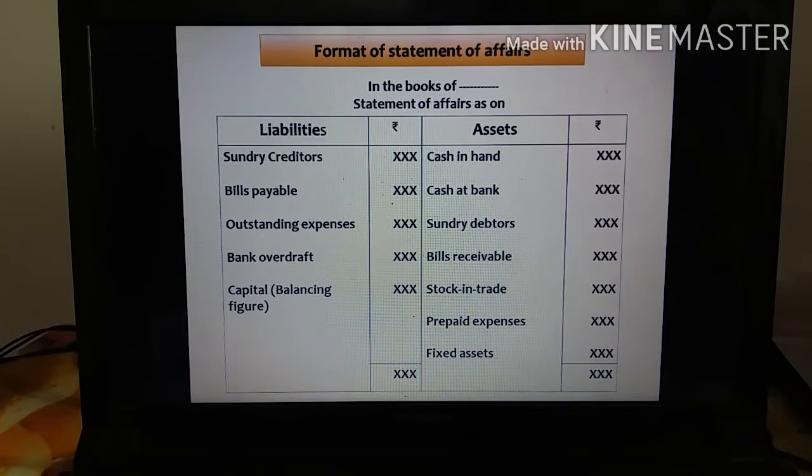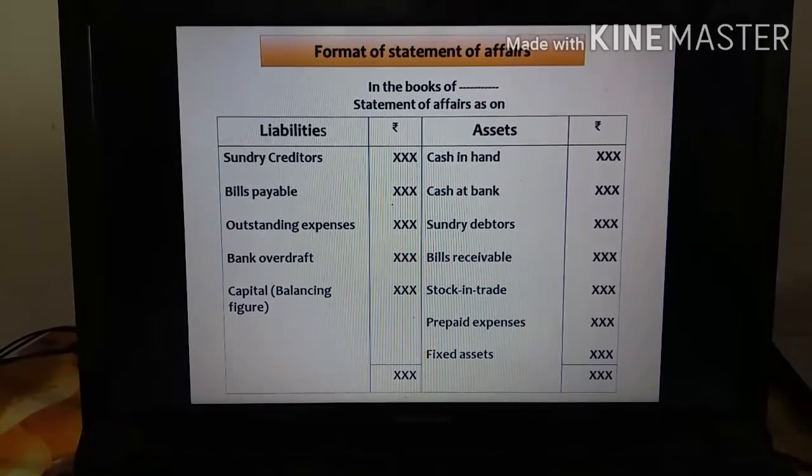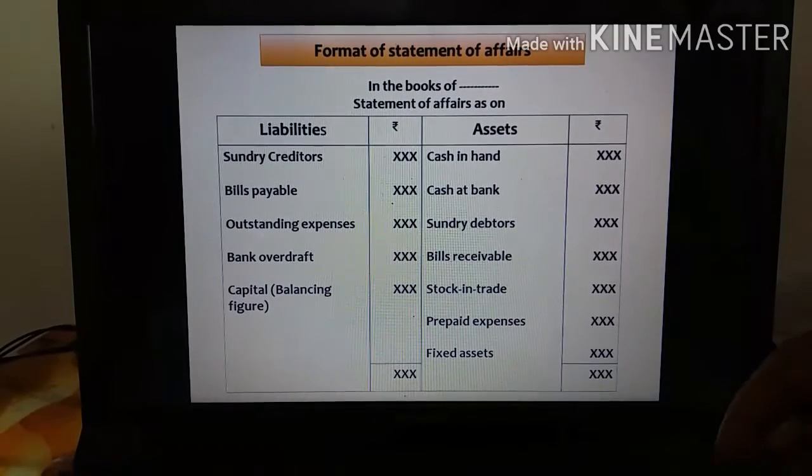Again, I tell you, please open the format in your ledger note on the double side. Don't open a statement of affairs on a single side. If you open a single side, you won't get any marks. So you must open a statement of affairs on a double side. Left hand side is liability, right hand side is asset. So likewise you have to open.